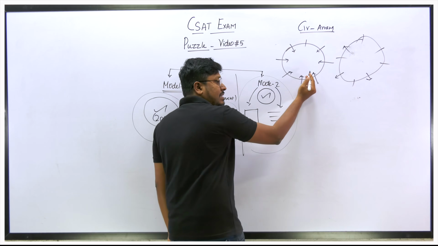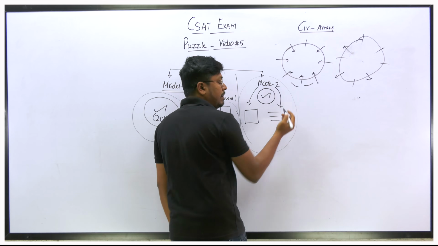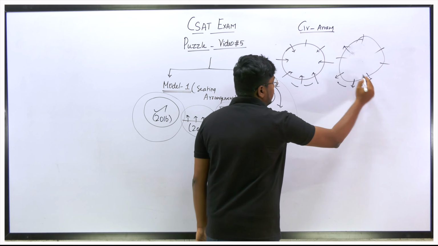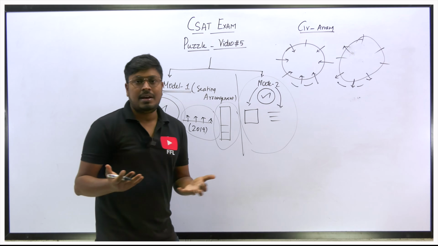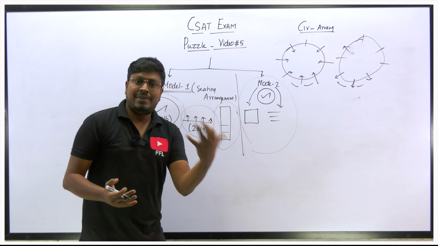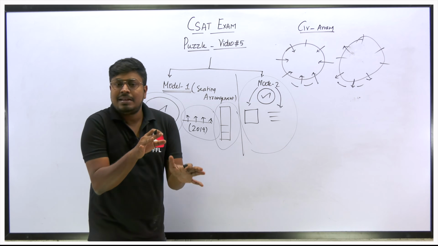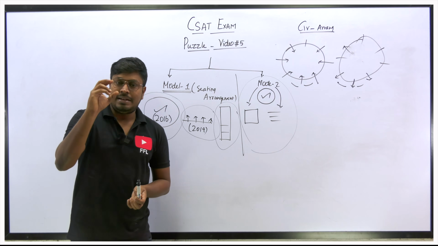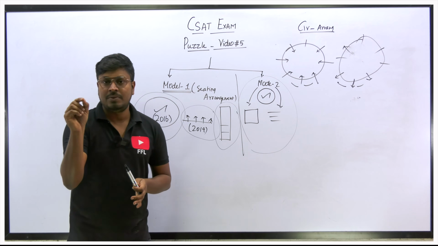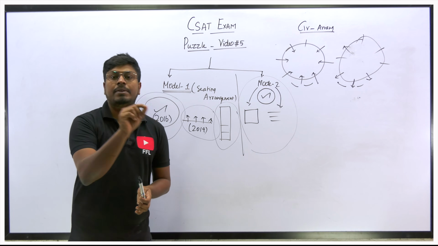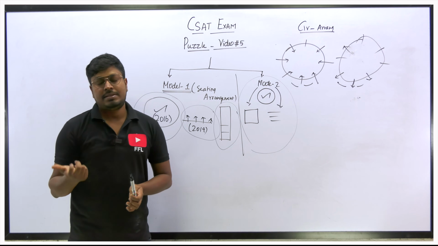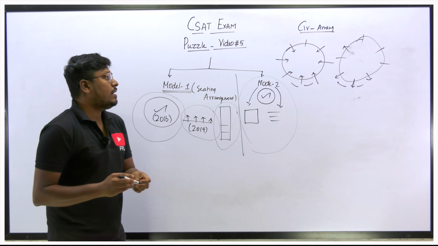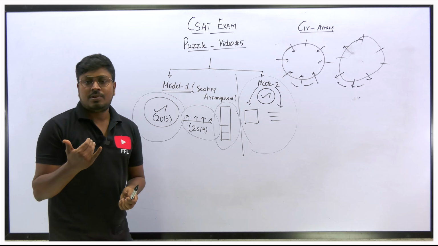If the person is facing inside, this will be the right hand side and this will be the left hand side. If the person is facing outside, then this will be the right hand side and this will be the left hand side. That's the major difference. In some questions, some people will be facing inside and some people will be facing outside, so you have to be very careful. At the beginning of the question itself, they will give you 8 persons sitting in a circle, some of them facing the center and some facing outside, or else all the persons facing the center. So first decide which category the question is, and then start solving.